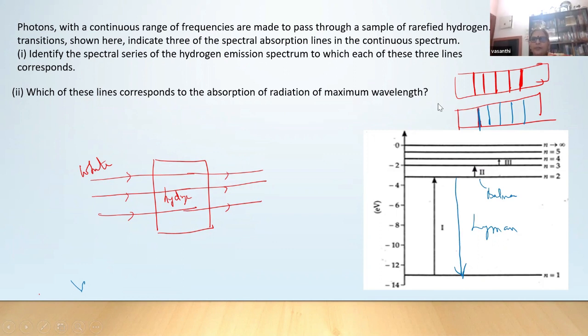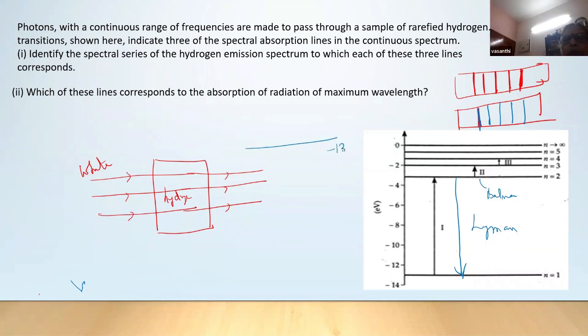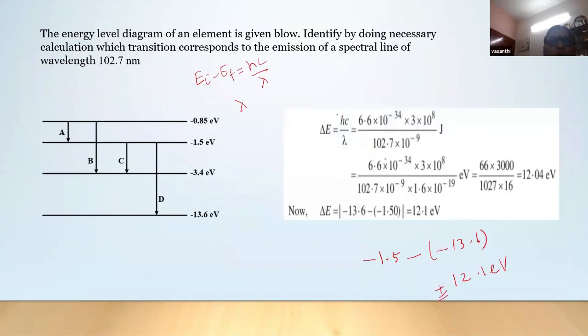Maximum wavelength means minimum energy, isn't it? How do you identify that? Third one. The energy difference should be minimum. Here the energy levels are minus 13.6, minus 3.4, minus 1.5. This is n is equal to 1, n is equal to 2, n is equal to 3.